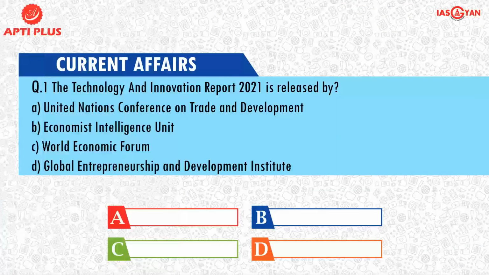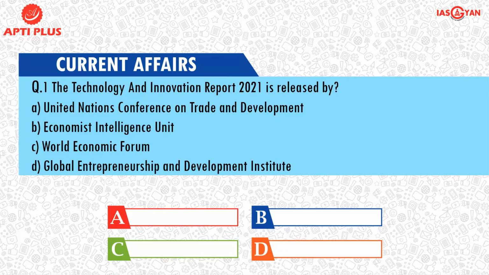Now today's MCQ questions. You have to tell which organization releases the Technology and Innovation Report 2021: United Nations Conference on Trade and Development, Economist Intelligence Unit, World Economic Forum, or Global Entrepreneurship and Development Institute. This is the first question. You have to check for the correct option.